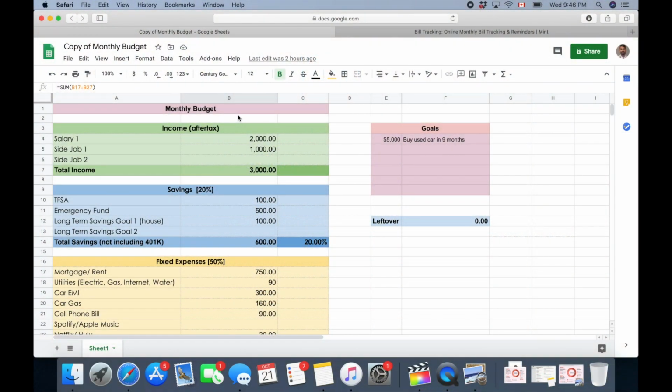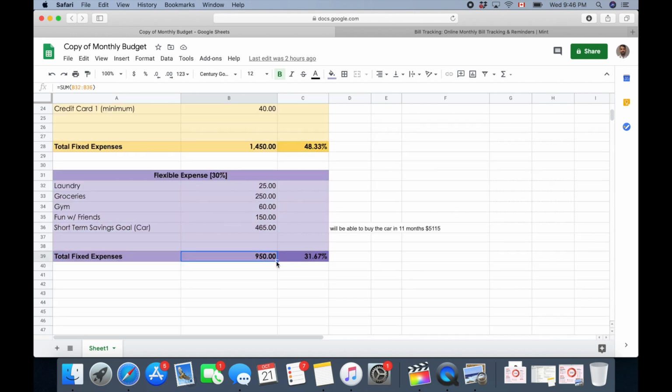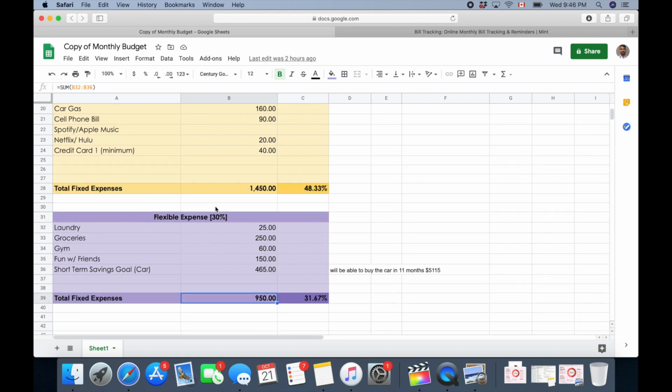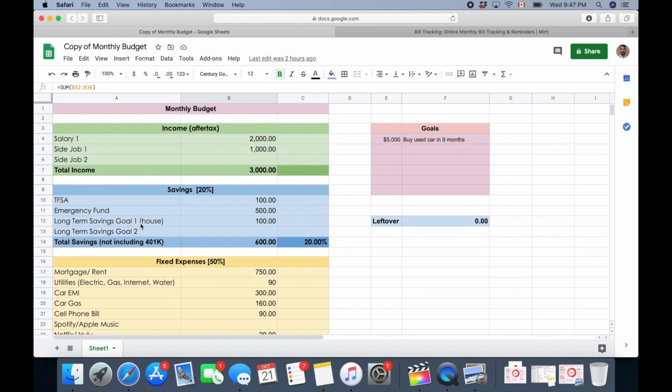Now that you guys know that, I'll share my screen and I'll show you how I do it on a spreadsheet. I'll also give you guys a resource on how to do that all online, and it's a much faster way if that's easier for you. On this particular spreadsheet, this is the 50-30-20 rule, all right? 50% of our salary is going towards fixed expenses, 30% is going towards our wants, which are flexible expenses, and 20% is going towards savings.